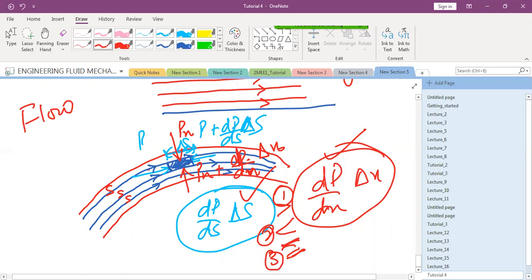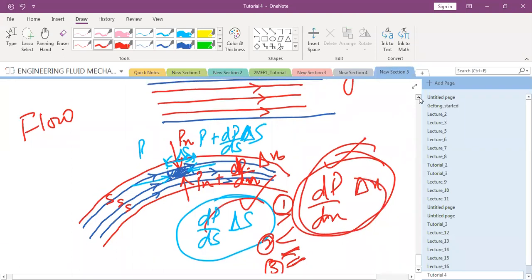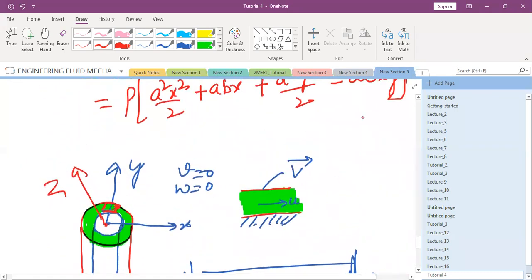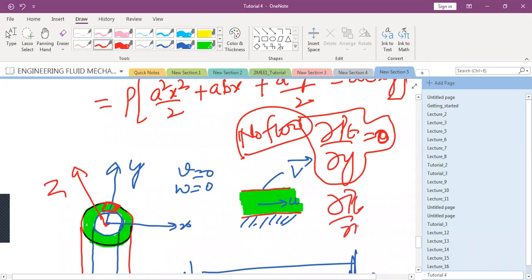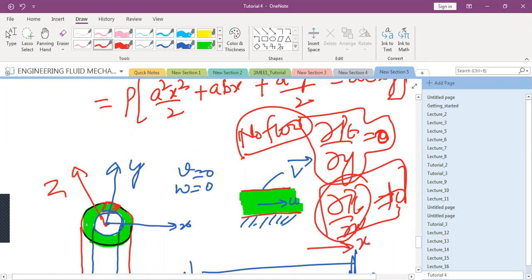And you clear it? Any doubts to anyone? Yes. So this will be smaller than this, and this answers our question. We could take curly p by curly y equal to 0. Why could we take it equal to 0? Because there was no flow happening in y direction. We could not take curly p by curly x equal to 0 because flow was happening in x direction.